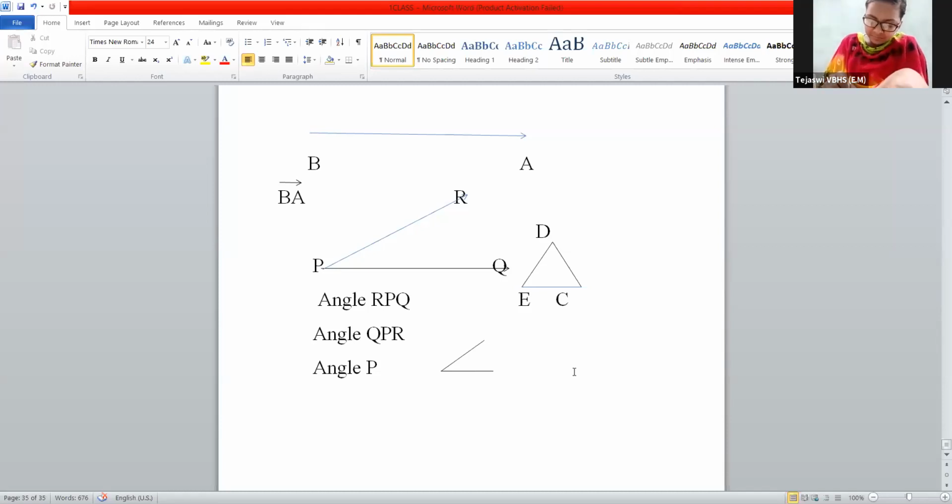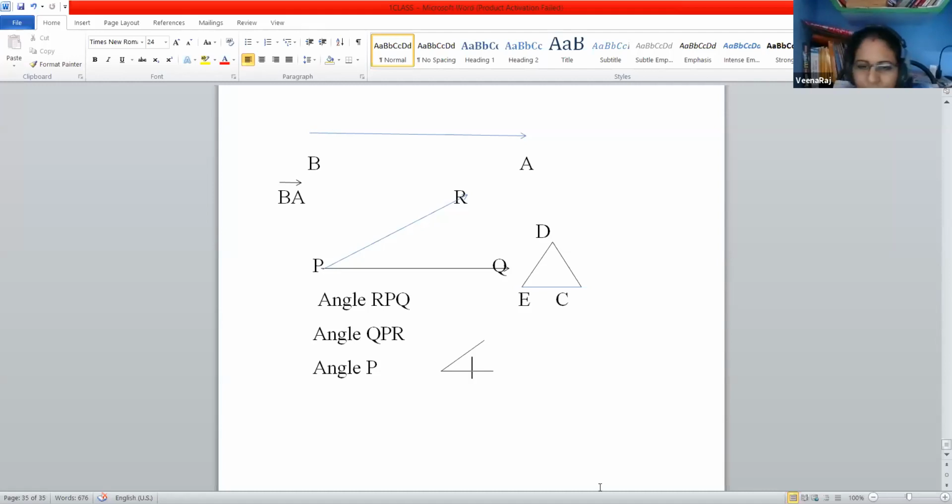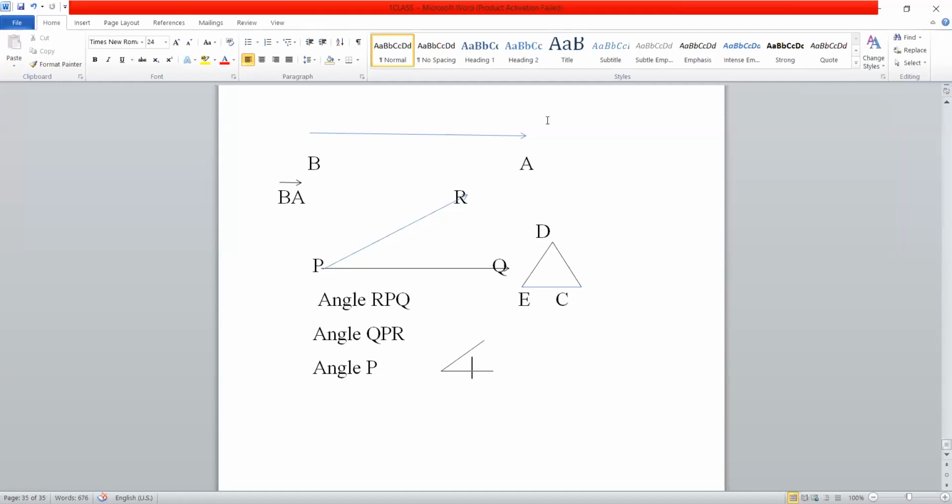Yes, it is passing through a point, and we can draw infinite number of lines. Those lines are called concurrent lines. Okay, so in the same way, we have one more point today.